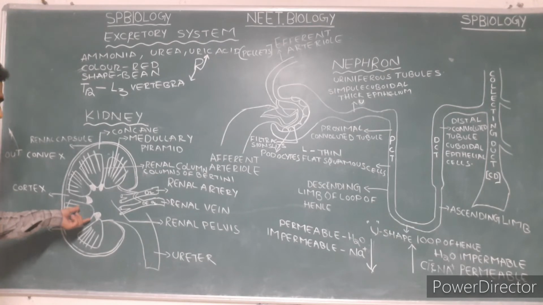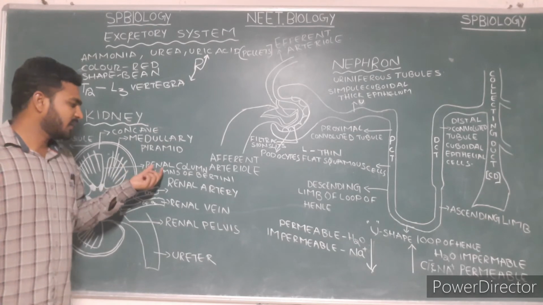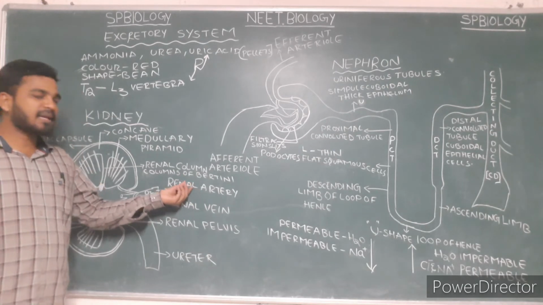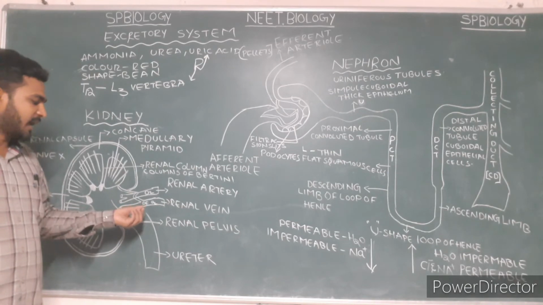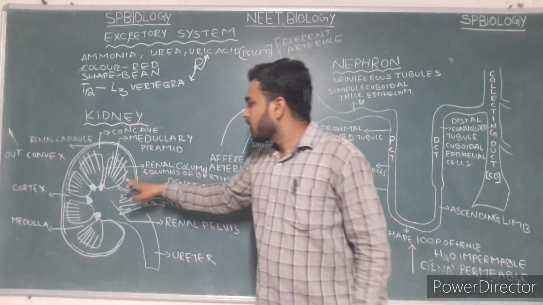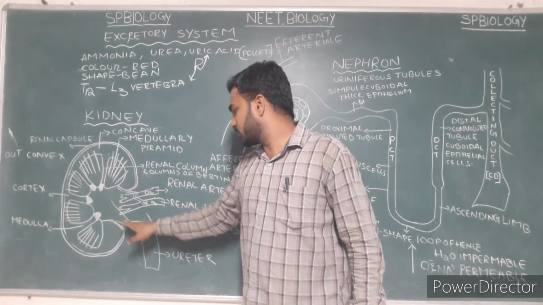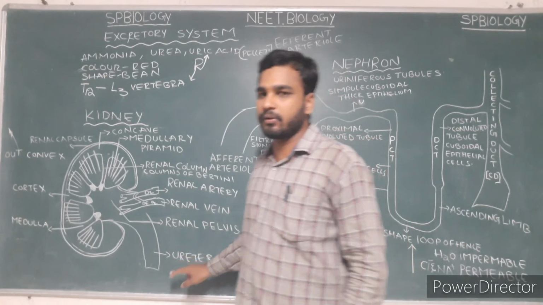In the medulla region, we can see 7 to 8 pyramid-like structures. The structures are called renal pyramids. The space between two renal pyramids is called renal columns, or renal columns of Bertini. The renal artery carries the oxygenated blood into the kidney, and the renal veins carry the deoxygenated blood out of the kidney. Whatever is collected is released into the renal pelvis. From the renal pelvis it is released into the ureter.